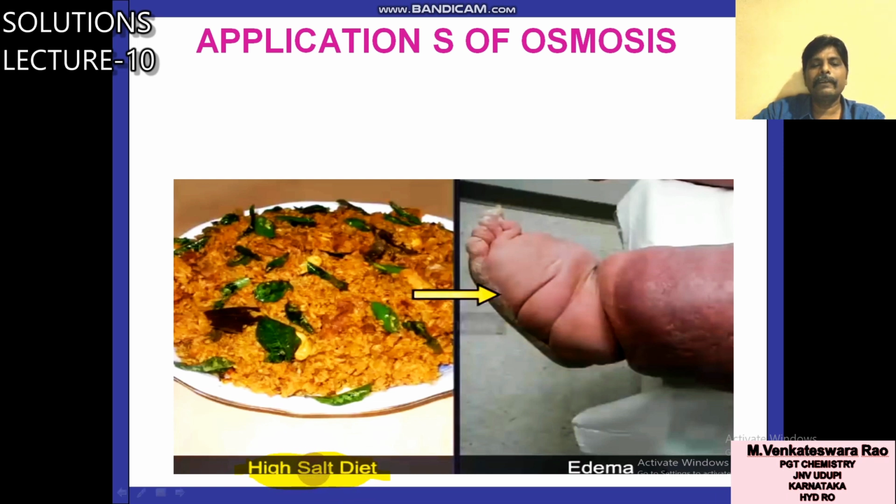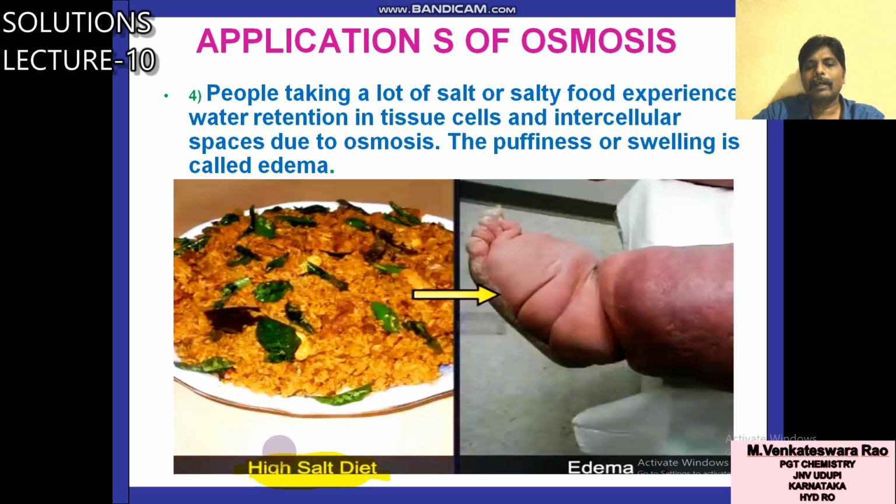If they take a high salt diet, people taking a lot of salt or salty food experience water retention in tissue cells and intercellular spaces due to osmosis. The puffiness or swelling is one type of disease called edema. So they will face this type of health problem.